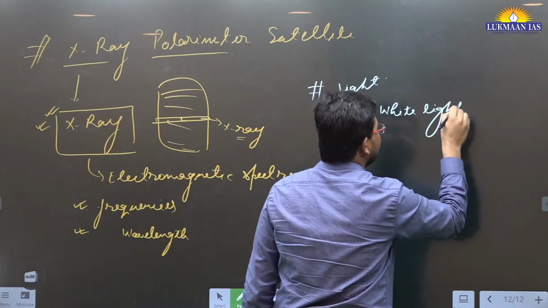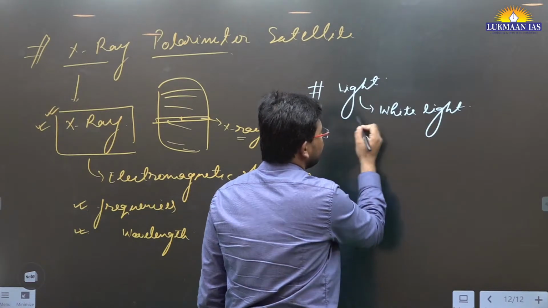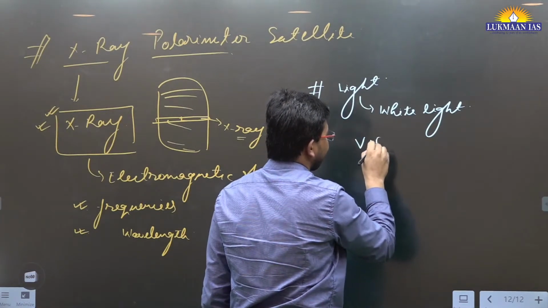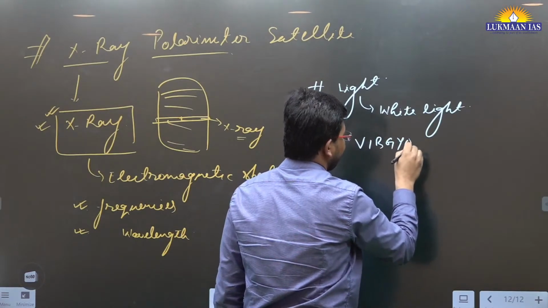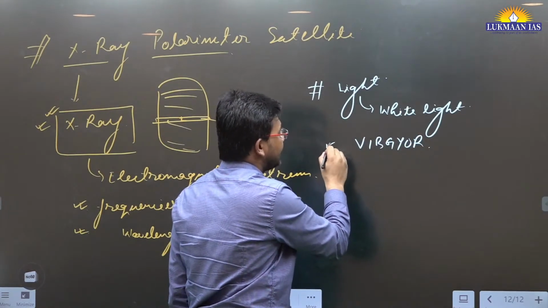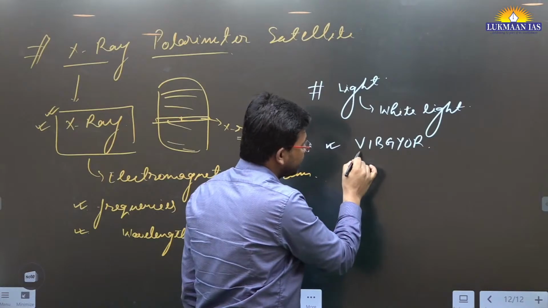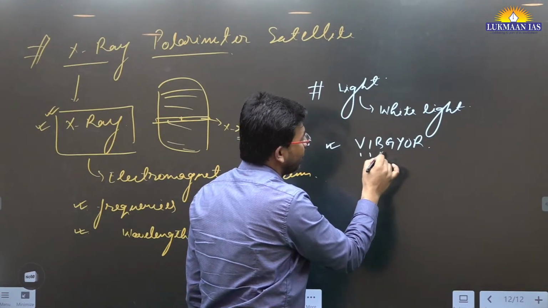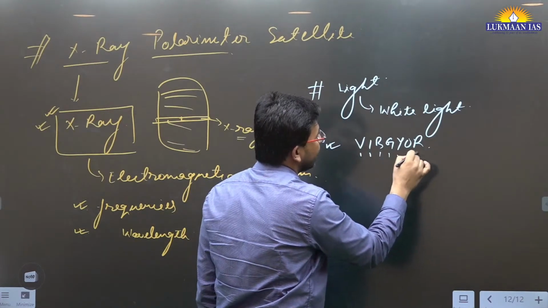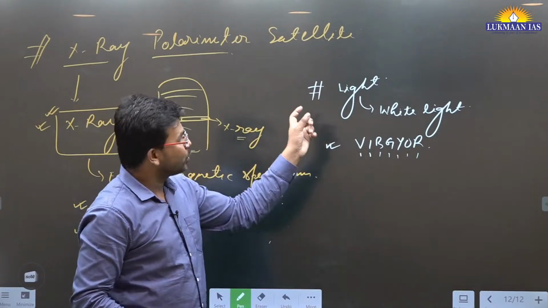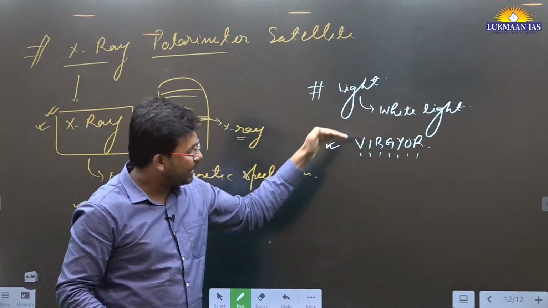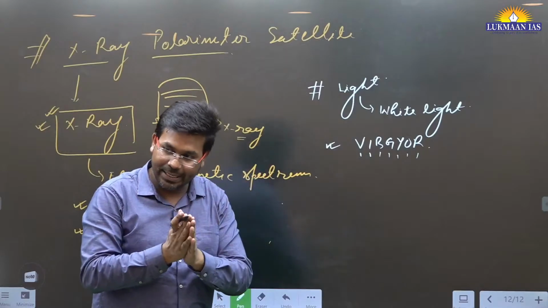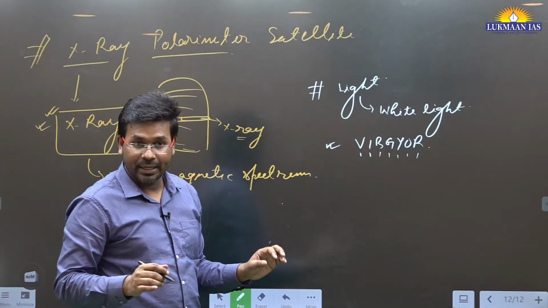This white light has certain components known as VIBGYOR, which means it has various color components: violet, indigo, blue, green, yellow, orange, red. So inside the white light we have different colors of light, right? That is white light.